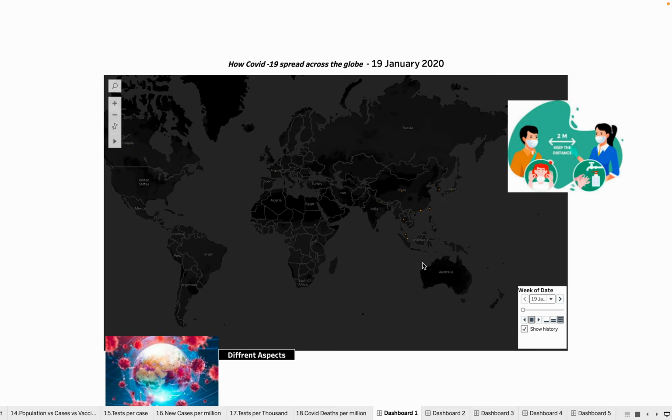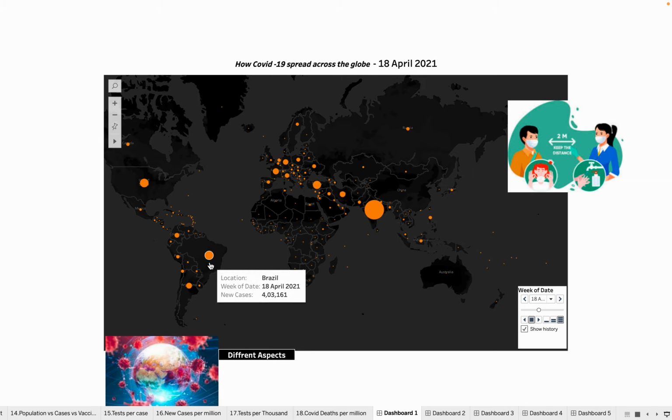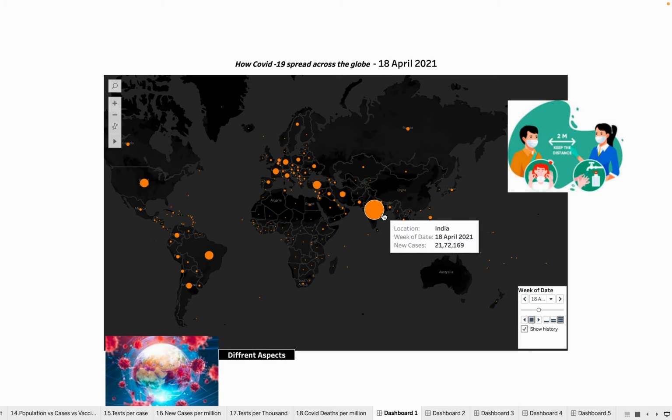Let's start the project. First of all, let's see how COVID-19 spread across the globe. Here the size of the bubble shows the total number of new cases. But in April 2021, India surpassed Brazil for the second most total number of new cases. That's why the size of the bubble over India is bigger. Now let's see the different aspects.